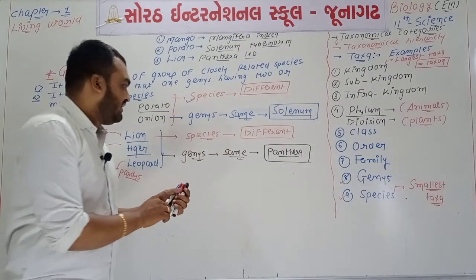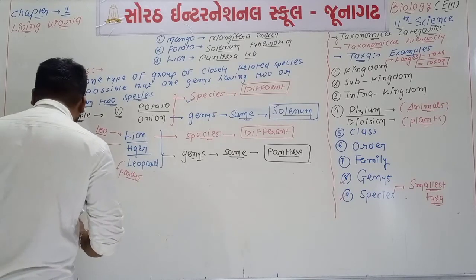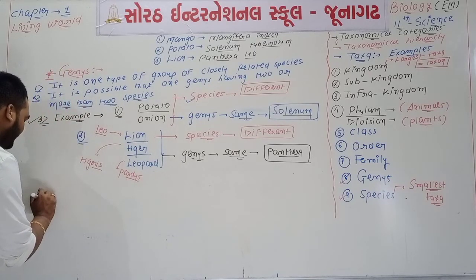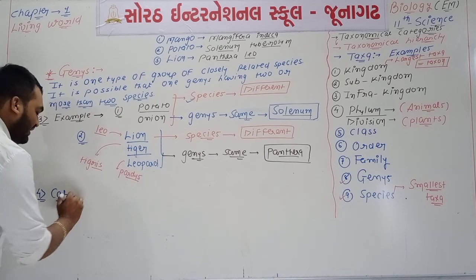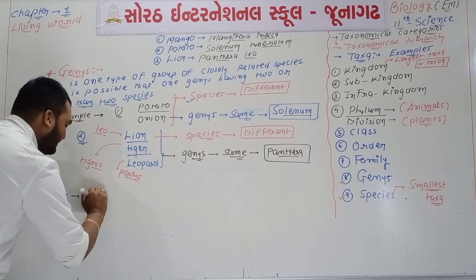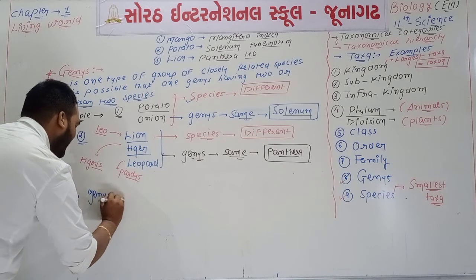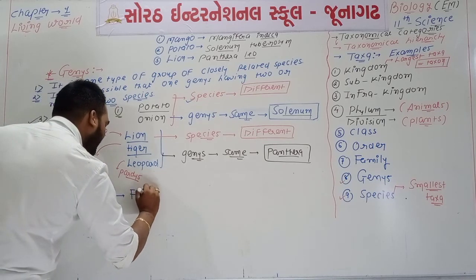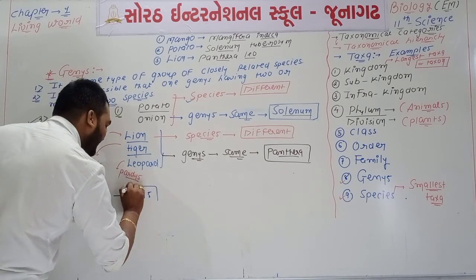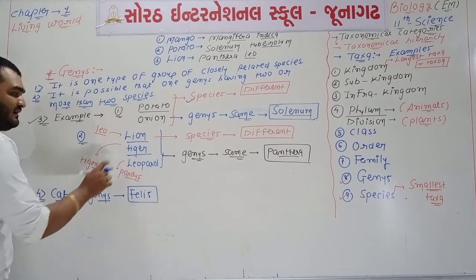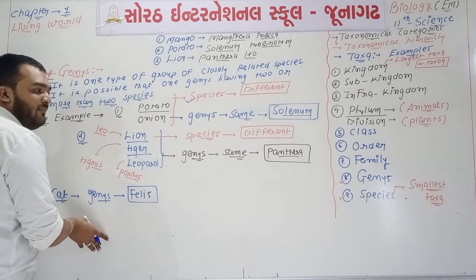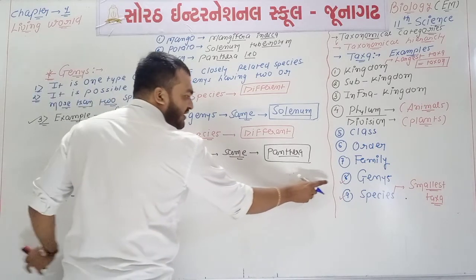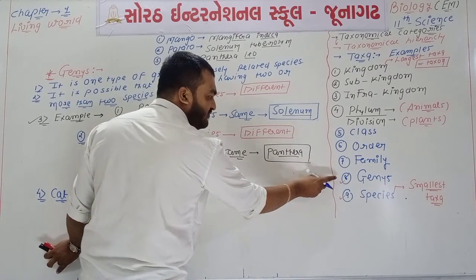So in total, there are 3 points. Now if we talk about point number 4, I am writing one organism, cat. The genus of cat will be Felis. Felis is one type of genus for cat. You know that lion, tiger, leopard and cat belong to the cat family, but we are not talking about family, we are talking about genus.